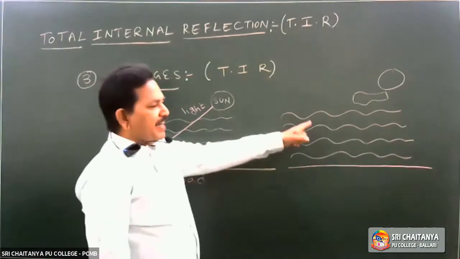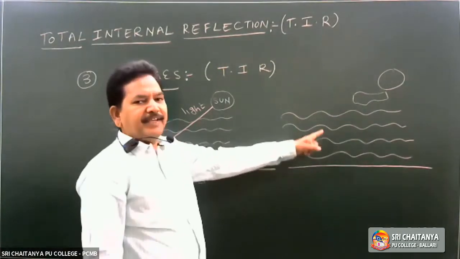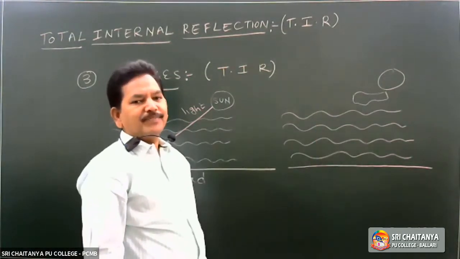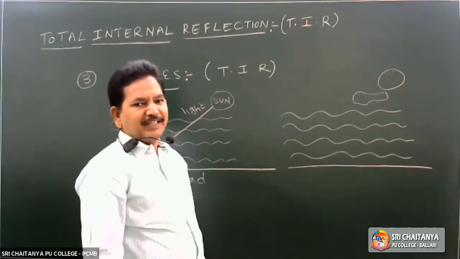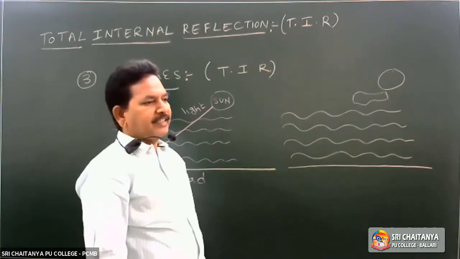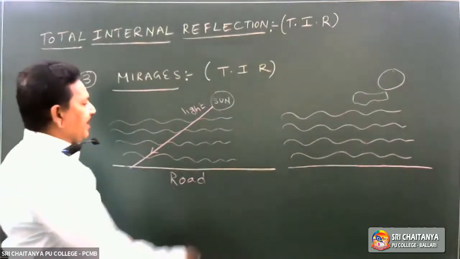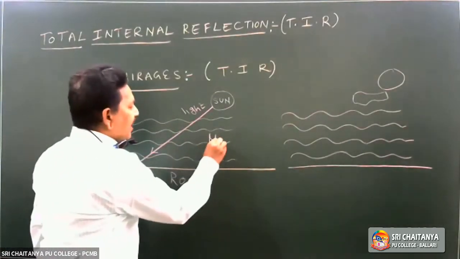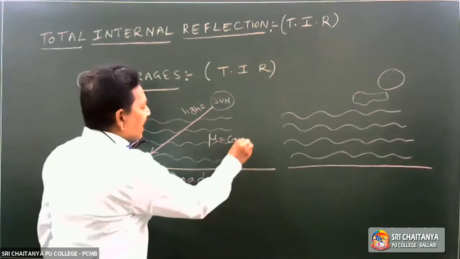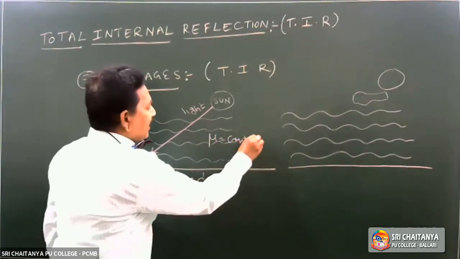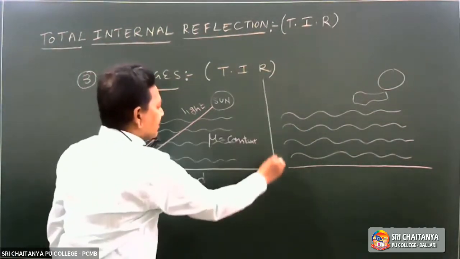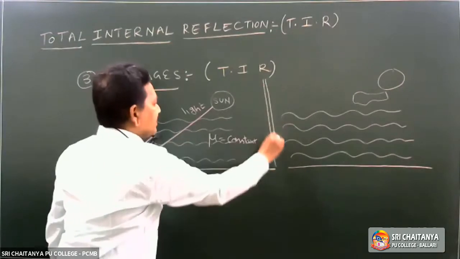Then there is a variation in the refractive index of the air column. Here, throughout the atmosphere, mu remains constant. Refractive index of the air column remains constant in winter season.